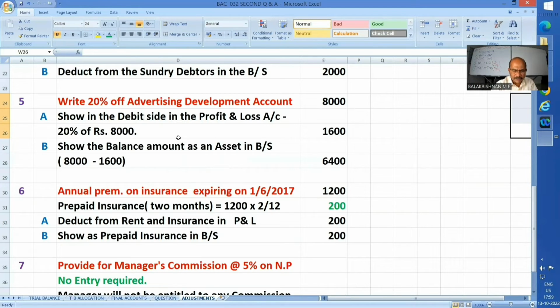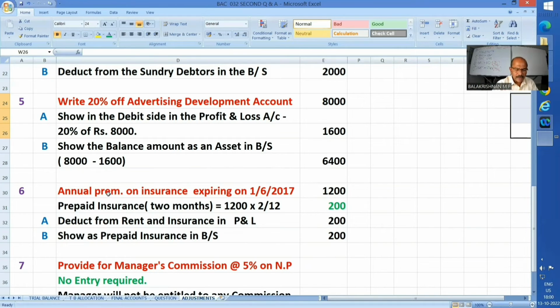Here 20% means 1/5 every year they're writing off. So 1/5 of 8,000 is 1,600 to be shown in the debit side of profit and loss account. The balance for the time being, they keep in the balance sheet as an asset. This is a typical example of a fictitious asset. That means it doesn't have any realizable value as such. Okay.